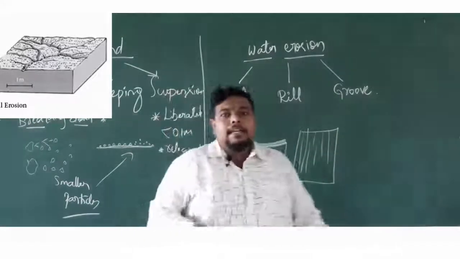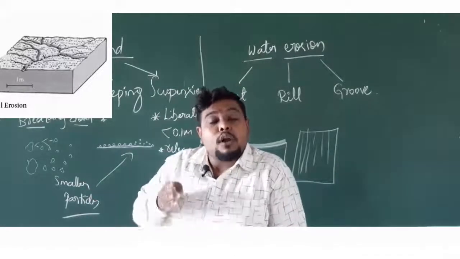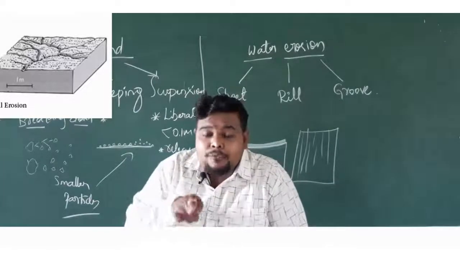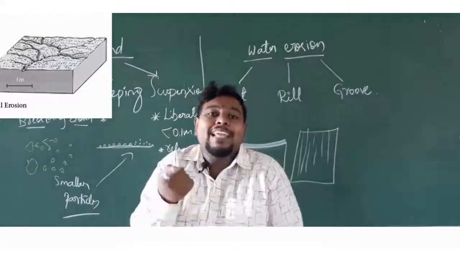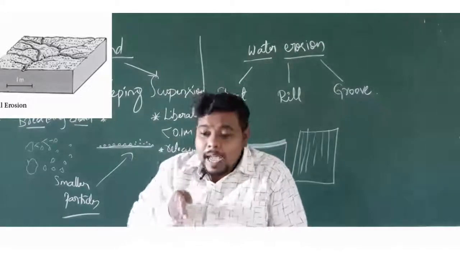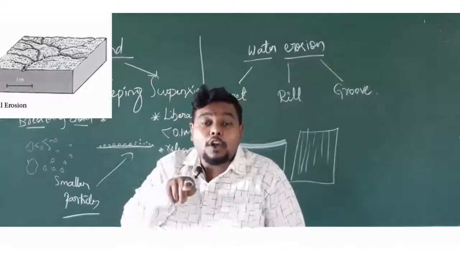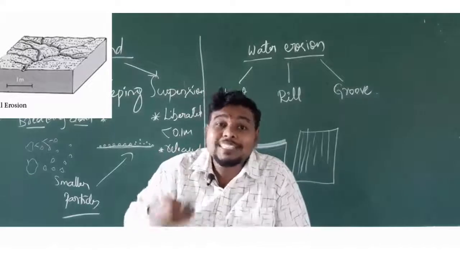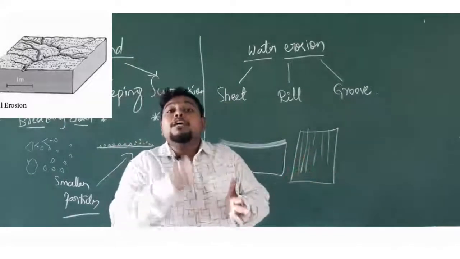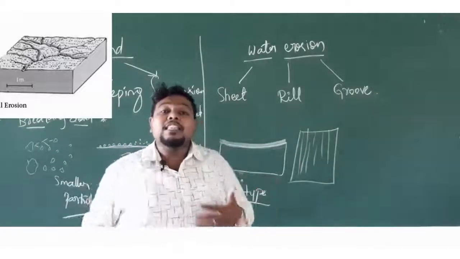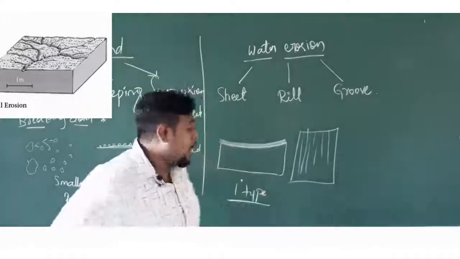Or you just take a water hose pipe which you have in your home and leave it in the soil. If the water is flowing continuously in that area, it forms a small finger-like projection there. That is what you mean by rill here. The continuous flow of water in a particular area leads to the formation of a finger-like area or finger-like opening that can be called rill erosion. So, if the water is flowing continuously, that forms small rills in that particular area, that can be called as what? Rill erosion here. And rill erosion can be called a secondary type.